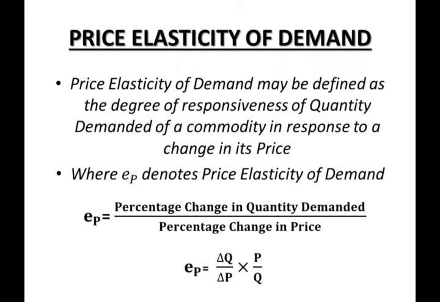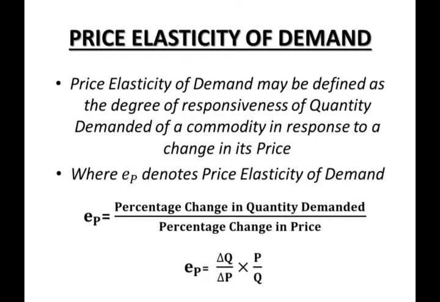So, to be precise and exact, we measure the percentage or ratio of the change in demand to the change in price. Now, the formula for this is EP, that is price elasticity, is equal to percentage change in quantity demanded divided by percentage change in price. Now we classify the price elasticity.